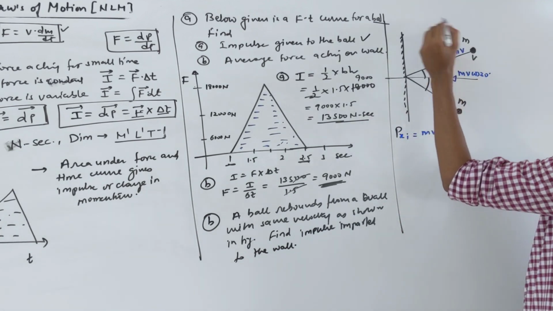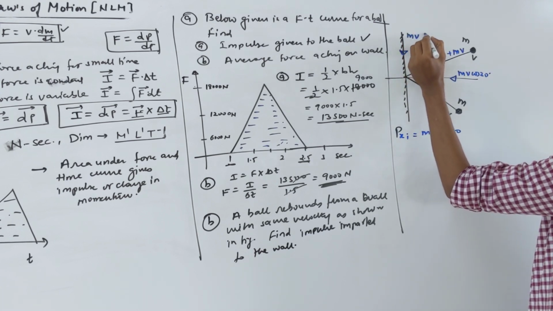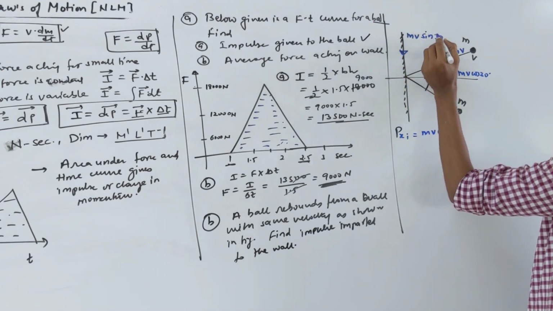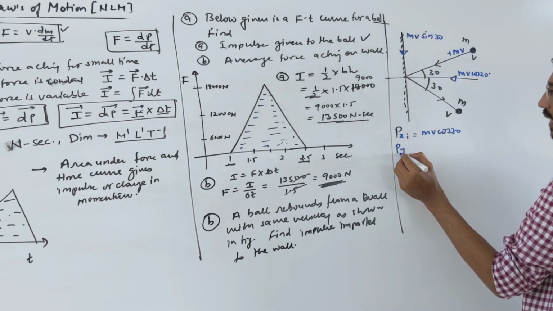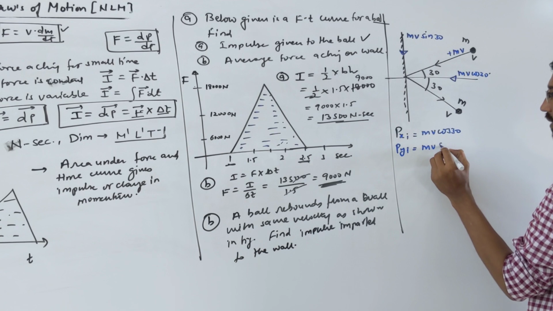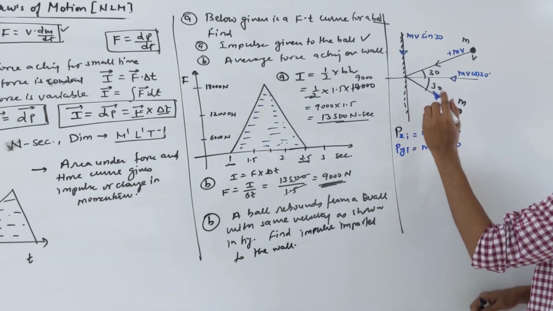Similarly, what is the momentum in the y direction? The component of this downward becomes mv sin 30, the component of mv along this direction, downward. So the momentum in the y direction initially is mv sin 30.